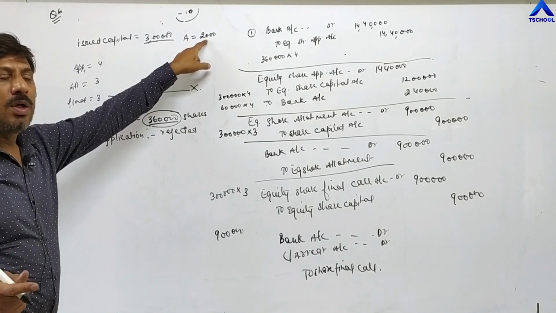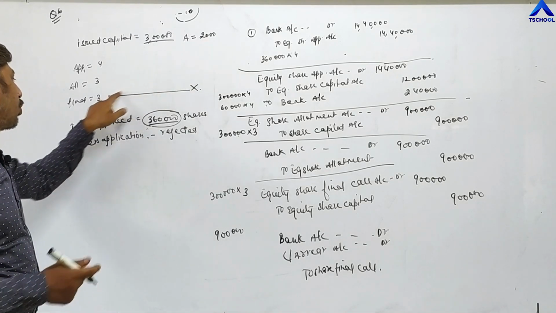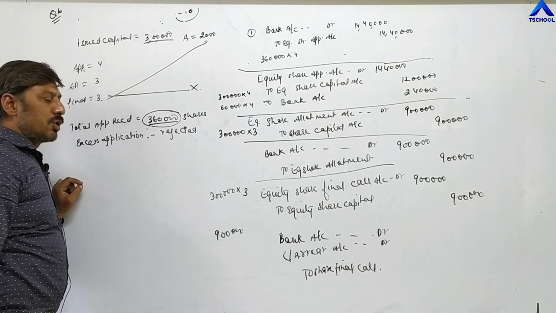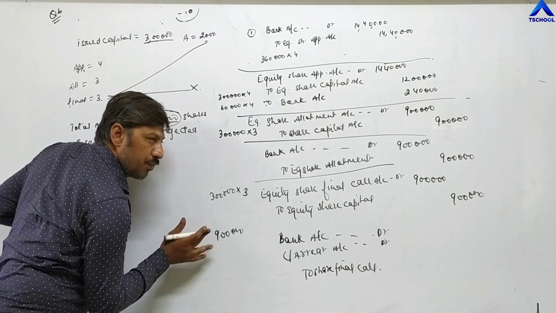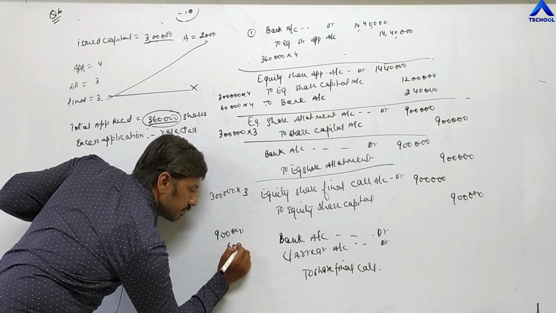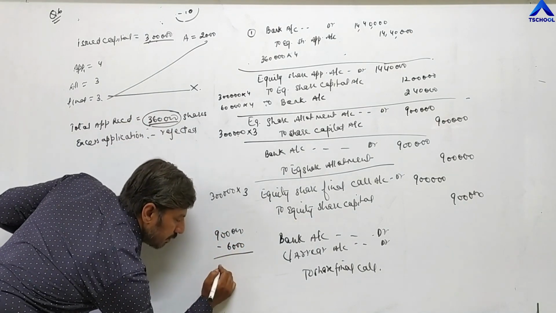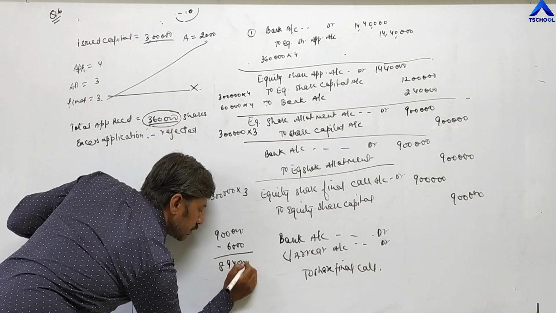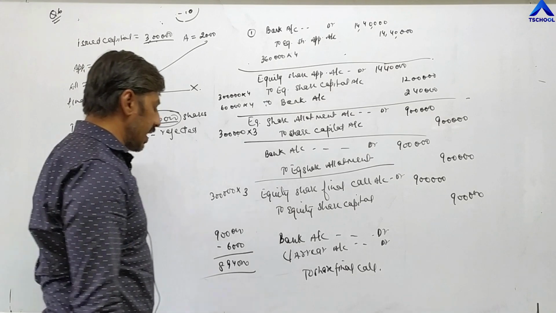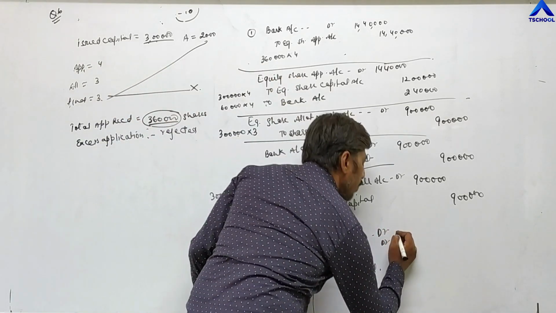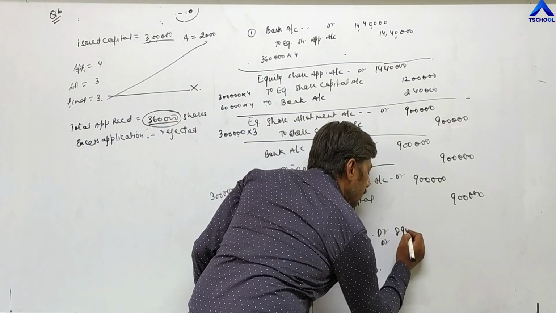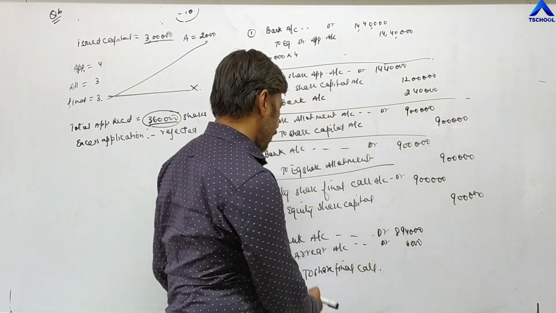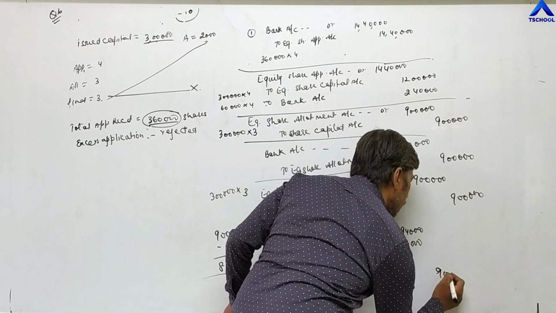When it becomes an amount, we multiply 2,000 with 3 rupees. 2,000 into 3, 6,000 rupees the company is not receiving out of 9 lakh. 9 lakh minus 6,000 means the company receives 8,94,000. 8,94,000 will be shown in front of bank account, and the remaining 6,000 will be shown in front of calls in arrear. And the final call is of total 9 lakh rupees.